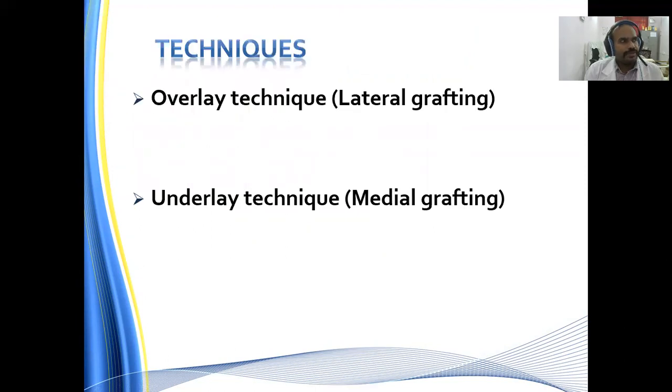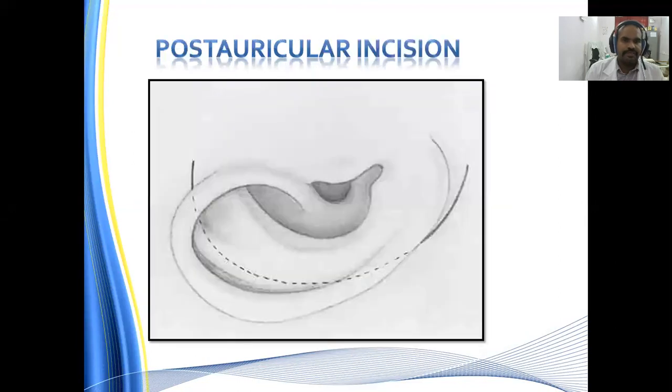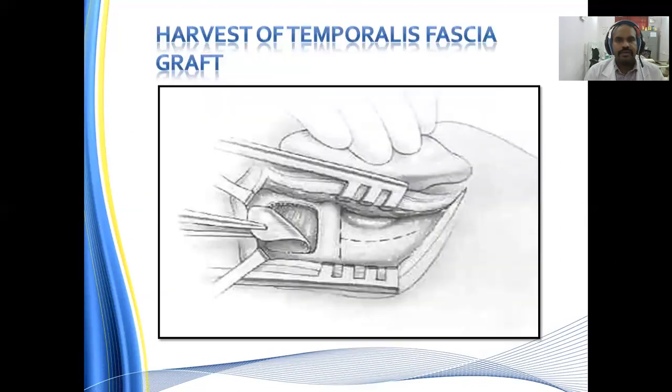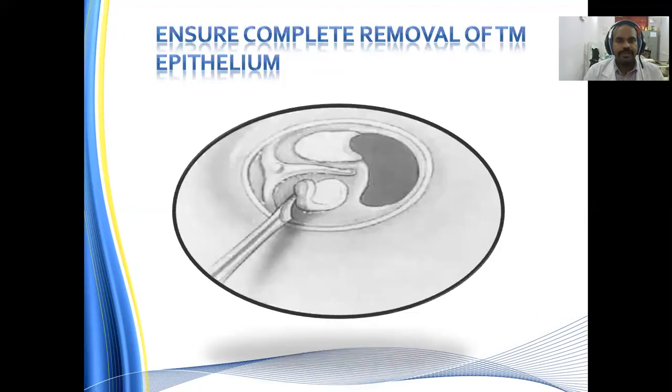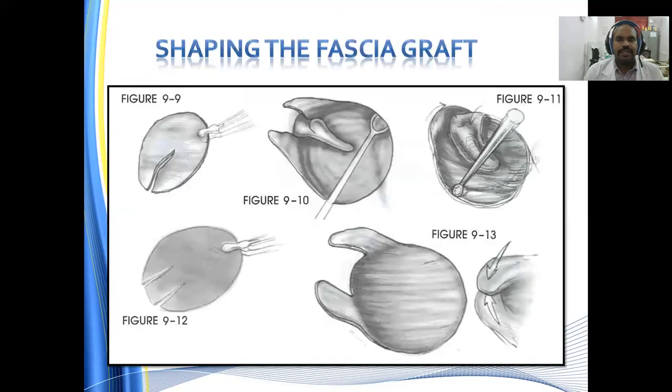The techniques which are used for covering the tympanic membrane are especially the overlay technique as well as the underlay technique. Overlay technique is called lateral grafting. Underlay technique is called medial grafting. Postaural incision is taken. Harvesting of the temporalis fascia is done. Then elevation of the vascular flap or the pedicled flap is done. Ensure complete removal of the tympanic membrane epithelium. The edges of the perforation are freshened so that epithelialization happens. Then shaping of the fascia to the graft.